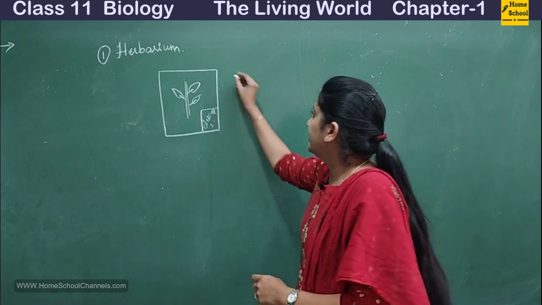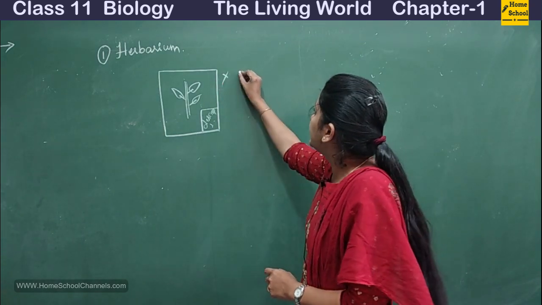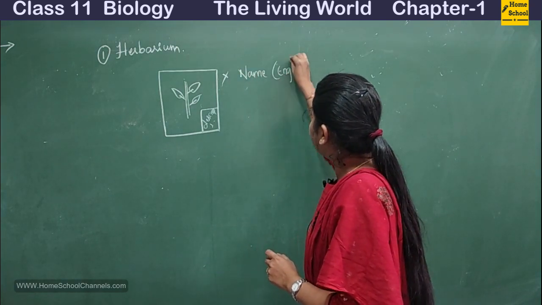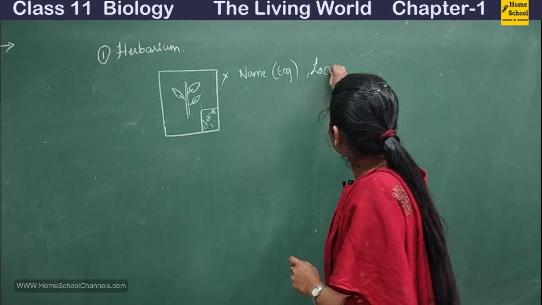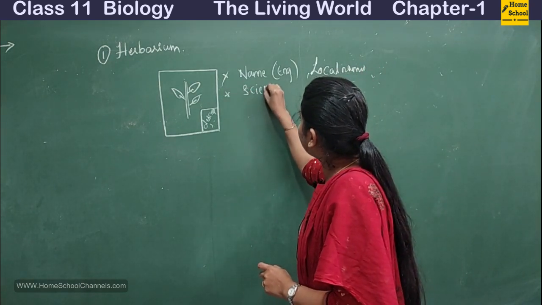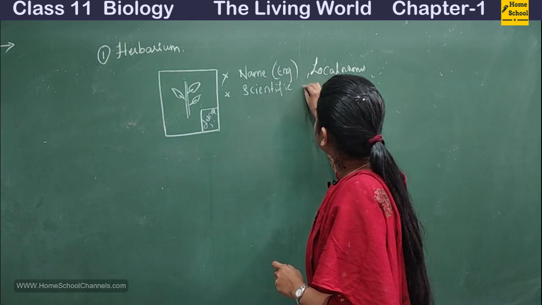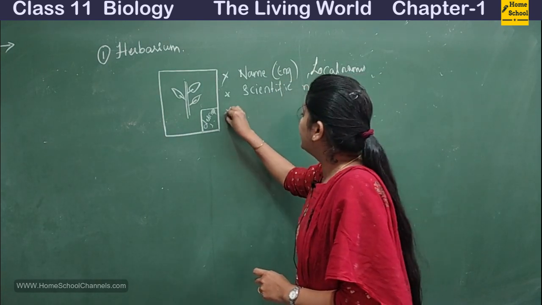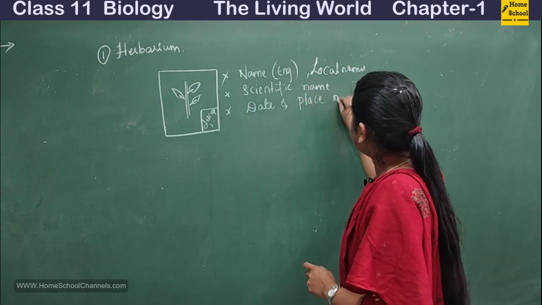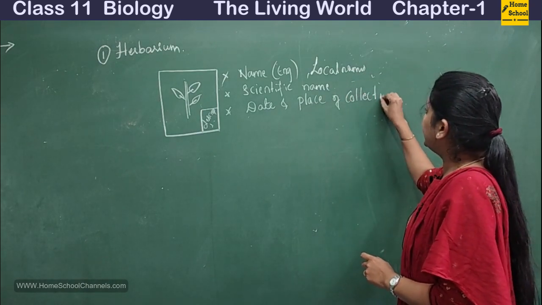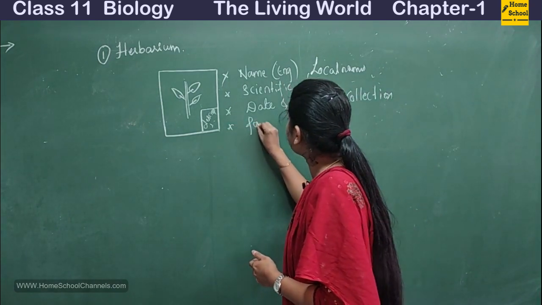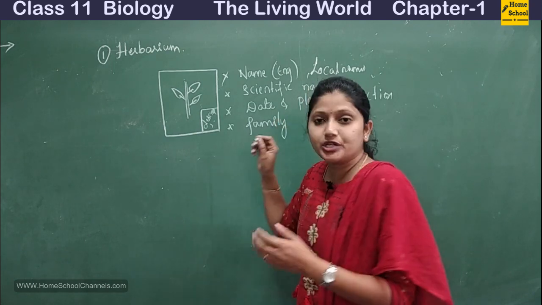So what does the description include? The description includes its name in English, or its local names, its scientific name, the date and place of collection, as well as the family to which it belongs.